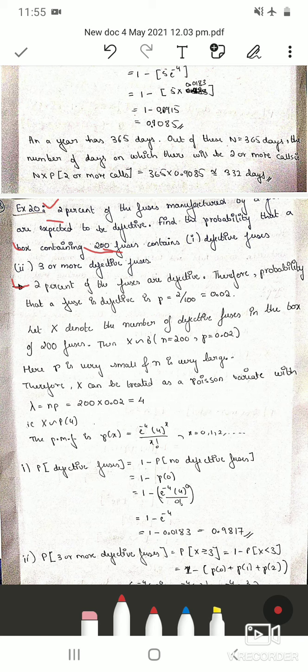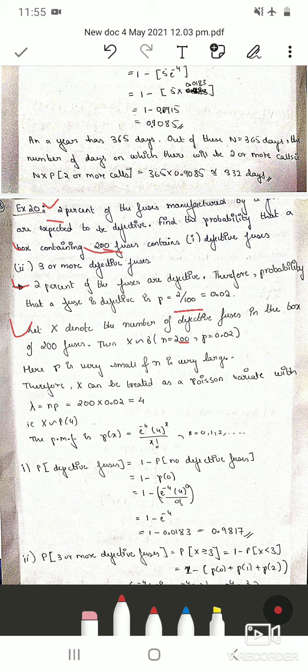Here P is very small: 2% is nothing but 2 by 100, which is 0.02, which is very less, and N is 200, therefore it is very large. So we can see binomial distribution tends to Poisson.